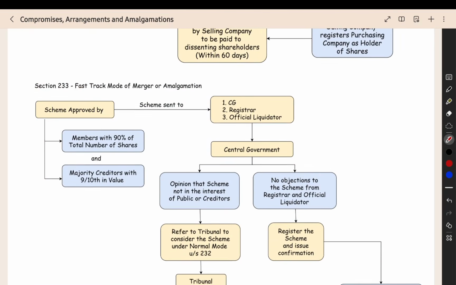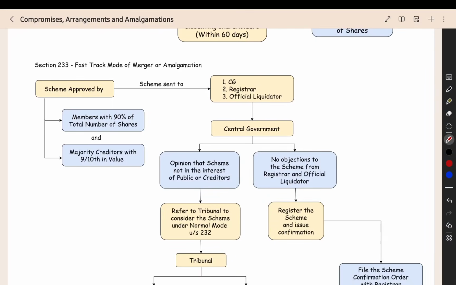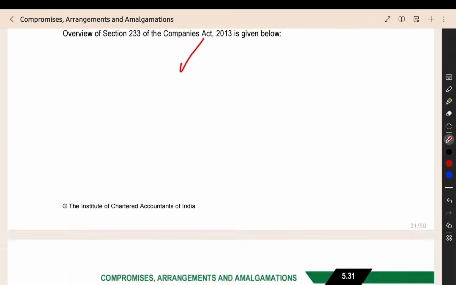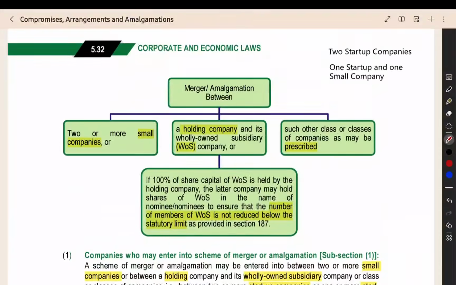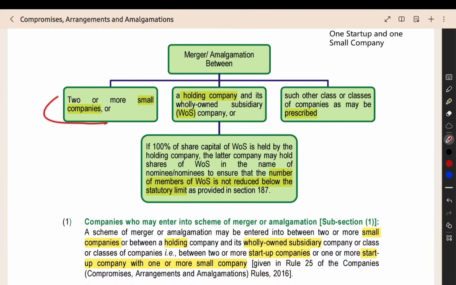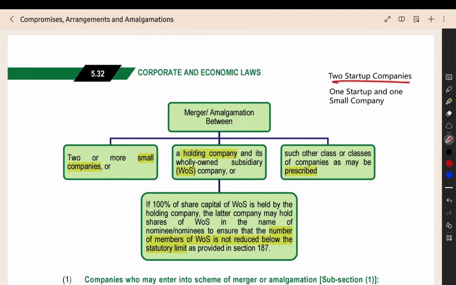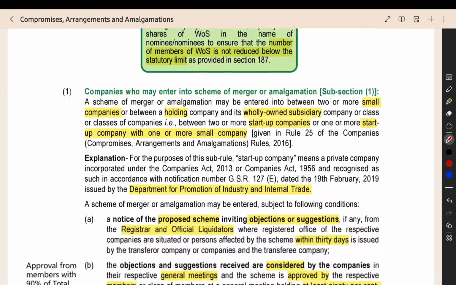As I already said, this section is available only to certain companies. Now we can see this section in detail, from the study material given. Only certain companies can use it. Two or more small companies can use this section. A holding company and a wholly owned subsidiary can use this section. Such other company as may be prescribed. Now they have prescribed the startup companies. So two startup companies can use this section, or one startup and one small company can use this section to do merger or amalgamation between them.